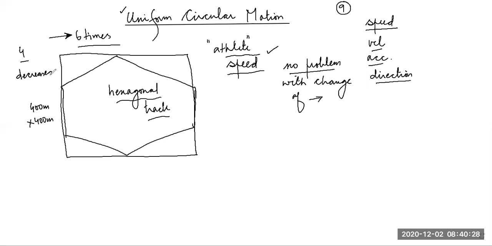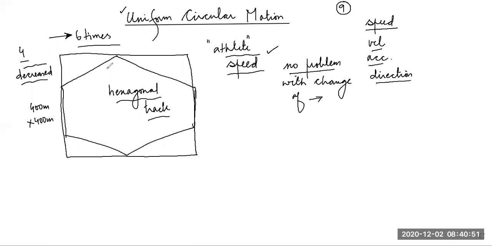If you don't observe, if you don't understand, you can always ask a doubt. It is foolish of you if you don't ask a doubt. Always ask a doubt when you don't understand, otherwise you may miss other concepts. So he's changing his direction 6 times, but the length of one side is decreasing. The last time it was this much length, now only this much length.